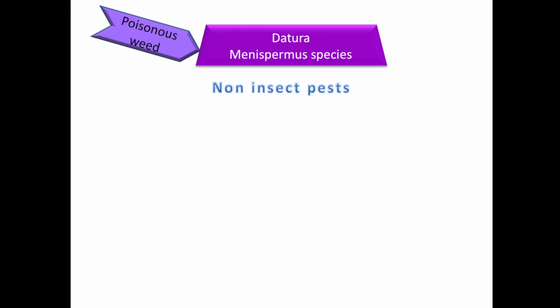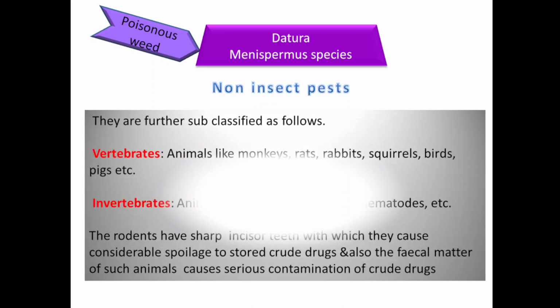Last one is non-insect pests, which are classified into two: vertebrates and invertebrates. Vertebrates include animals like monkeys, rats, rabbits, squirrels, birds, pigs; all these also destroy the crop or medicinal plant. Invertebrate animals like crab, snail, mites, nematodes are also responsible for destruction or damage of medicinal plants.